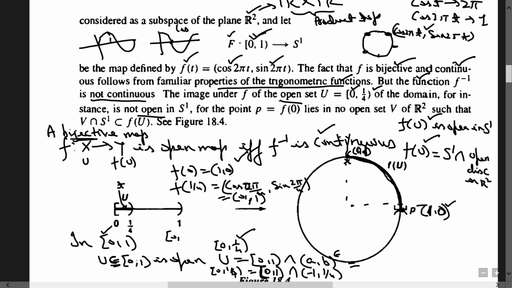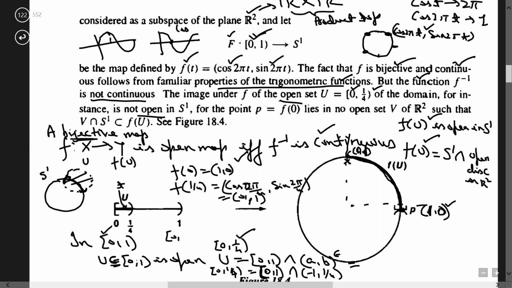If f of u is open, then I must be able to write it in this form: S1 intersection some open disk in R2. Now see, this is S1, and think of its intersection with some open disk in R2. In this intersection, you will get this portion, and these two boundary points will not be included.